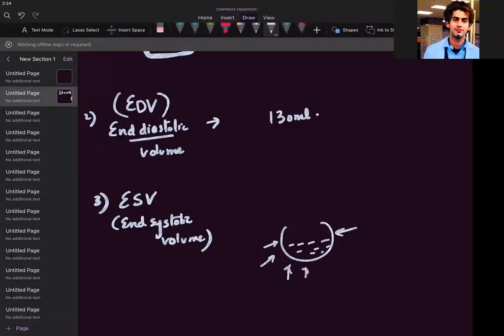Because the heart does not empty fully. When the heart contracts, it's not emptying fully. This concept should be clear. Some blood is remaining there. It's not that the heart will fully empty its blood, never. So it has some remaining end systolic volume, which is maintaining those cardiac pressures. That volume remaining at the end of systole within a single ventricle will be called end systolic volume. This amounts to nearly about 50 ml.